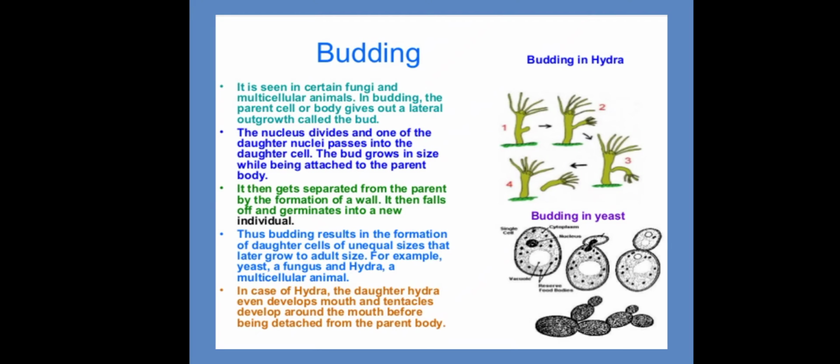The best example would be Hydra. So, on a parent plant, an external outgrowth, after fully grown, detaches itself from the parent plant, falls on the ground, and starts growing. This is budding.